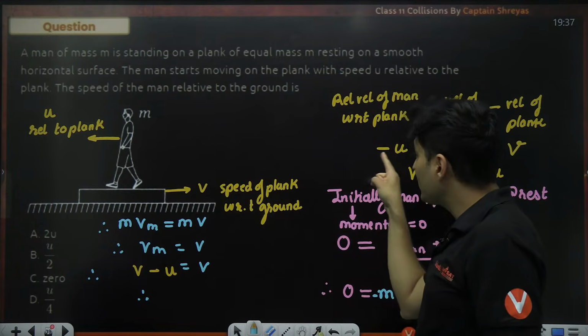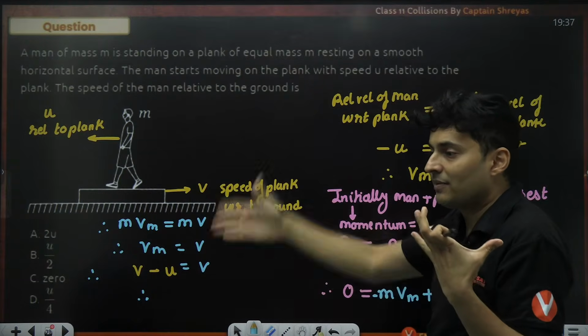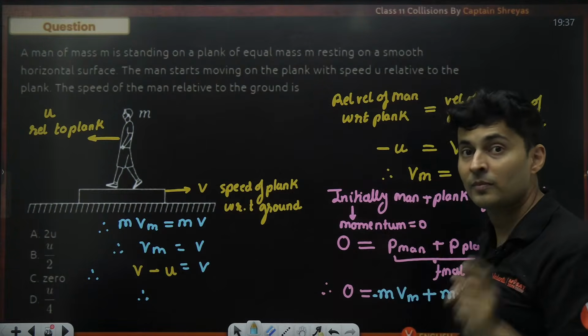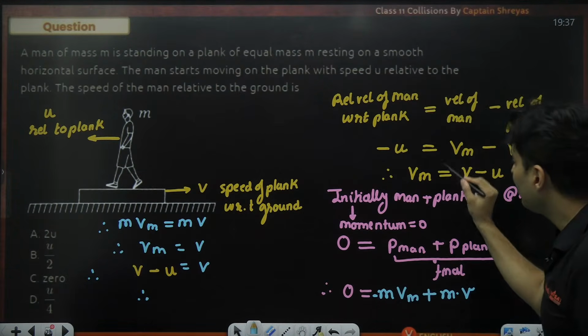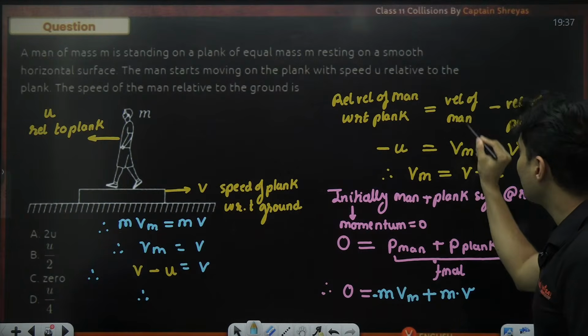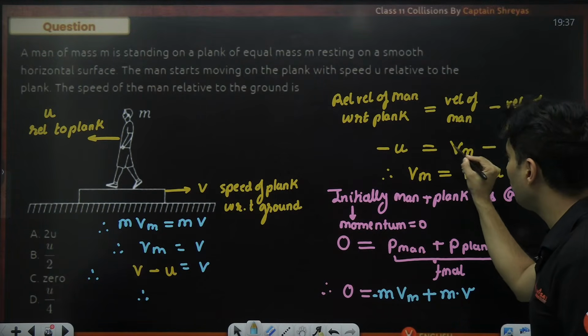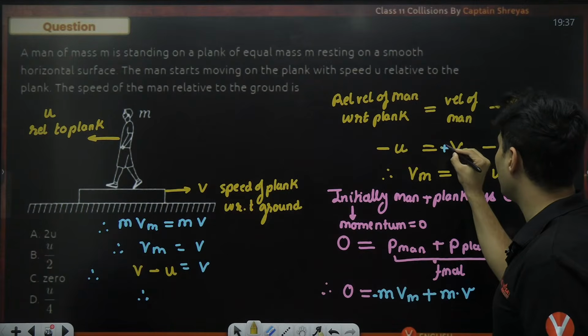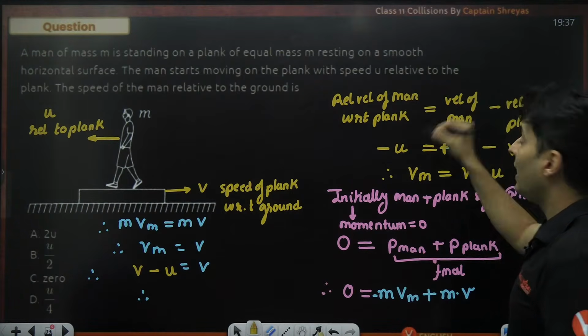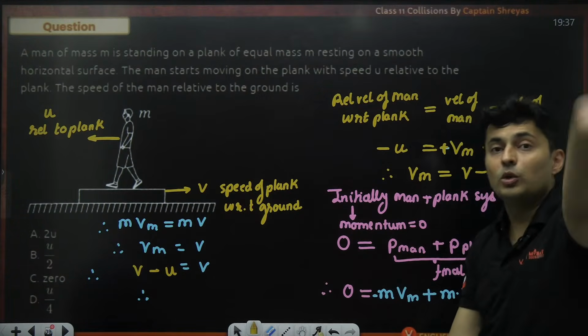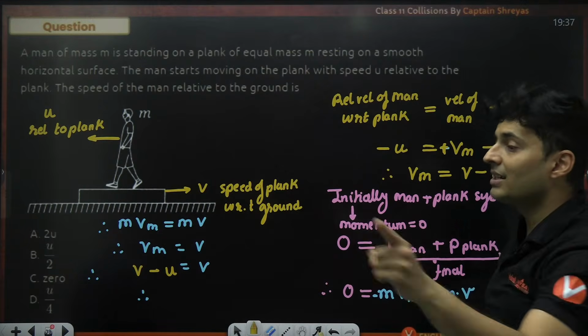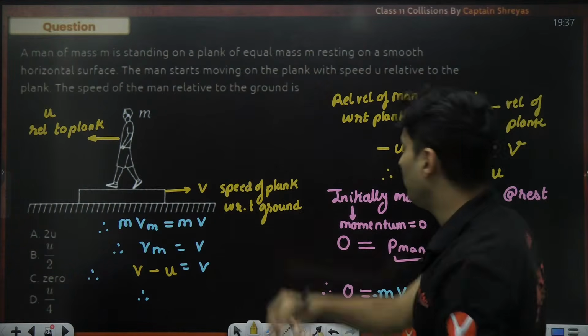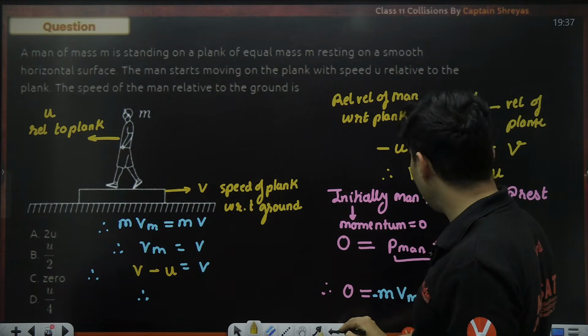So when I put minus u, it is already assumed that left side is negative, right side is positive. That means whatever Vm I have got, when I substituted velocity of the man, I put plus over here indirectly. That means I have assumed the velocity of the man to be on the right side, which is wrong. I know the person eventually will be moving towards the left side.